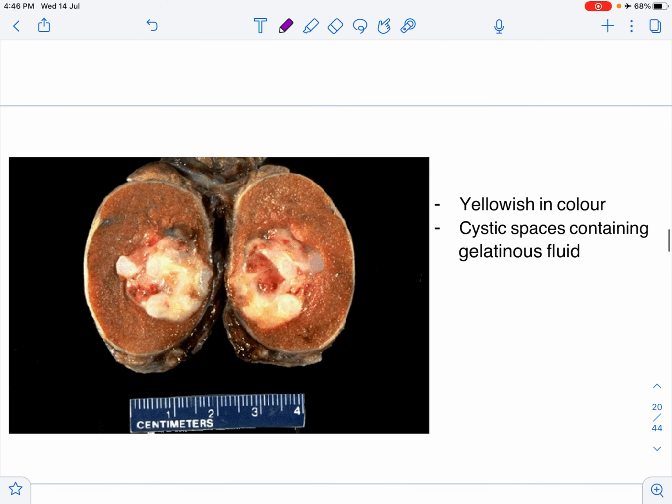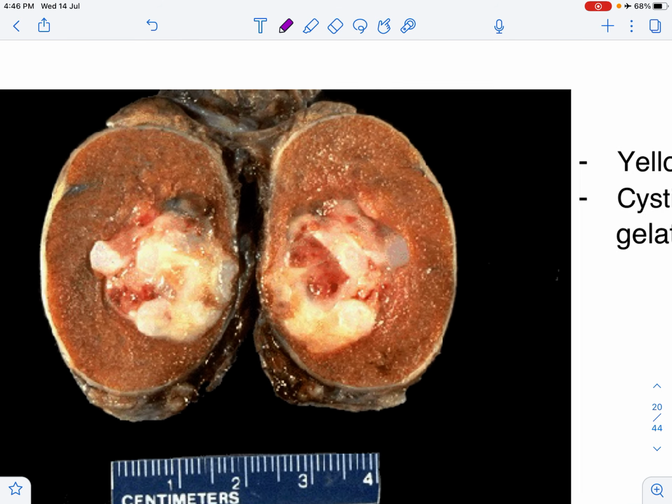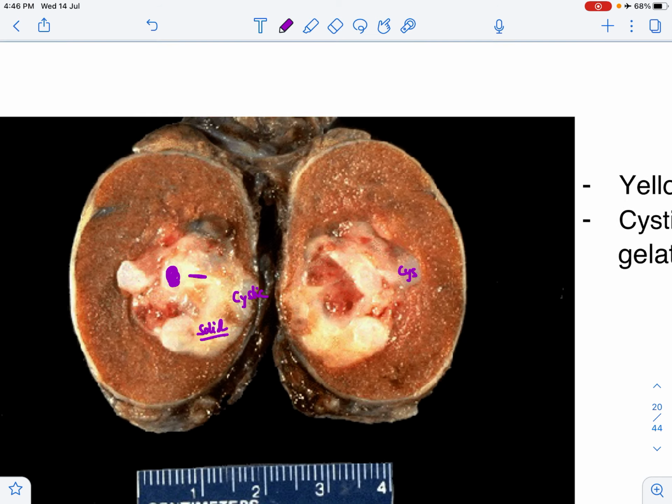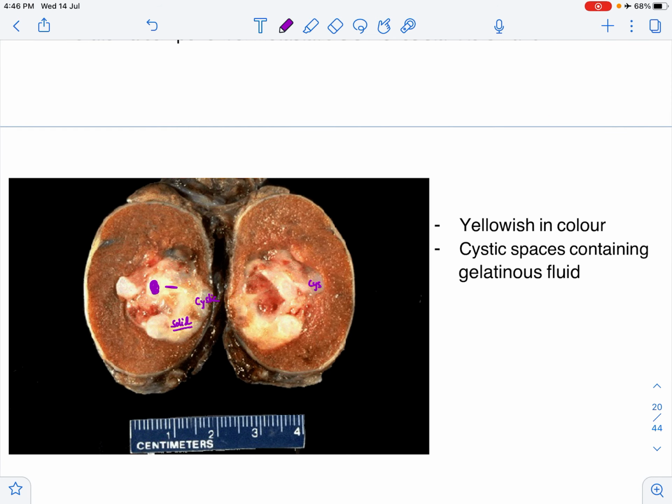Now, in this slide, we can see the meaning of heterogeneous. You can see this is the solid part, this is the solid part, this is the solid part, this is the solid part, this is the cystic part. This is the meaning of heterogeneous tumor. These cysts contain gelatinous fluid, and these teratomas on cut section look yellowish in color.